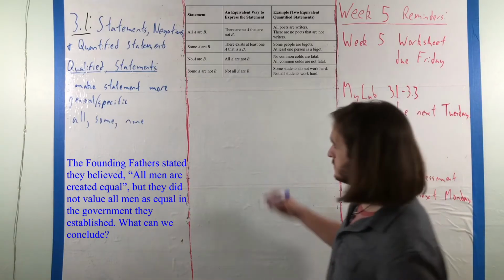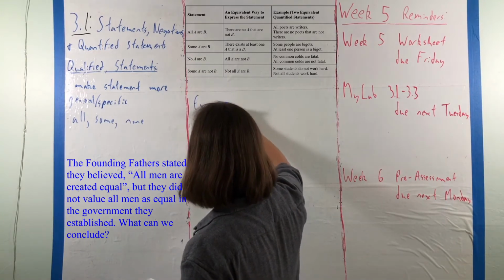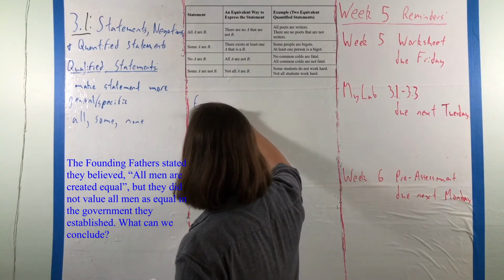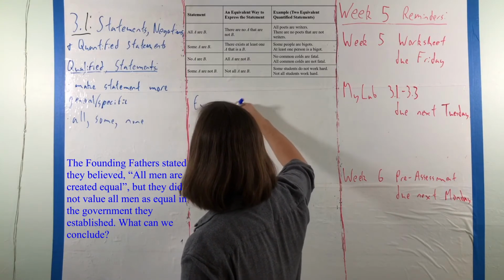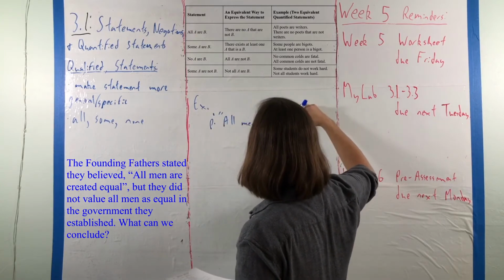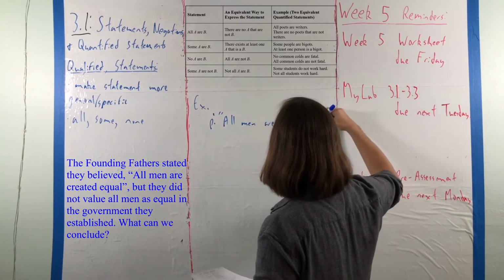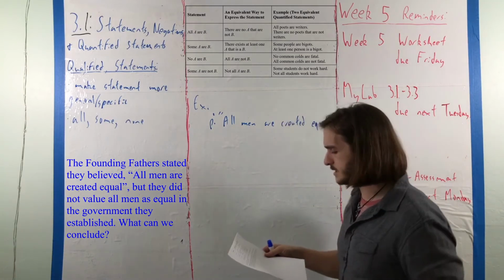Well, here we'll start with the statement that we have. Call it P. We'll say the statement P is all men are created equal. For the sake of introducing notation, you don't really need it.